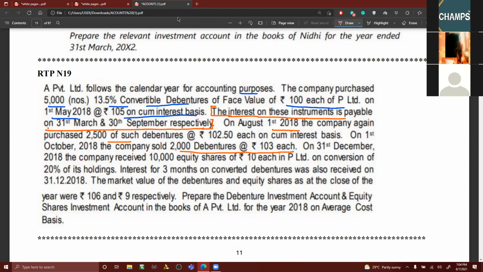Good. Why no accrued interest? Generally when debentures are sold, we'll be having either cum interest or ex interest. It has not been mentioned. The reason is 1st October 2018 falls immediately after 30th September, the last date of payment of interest by the company. So there's no question of accrued interest, be it cum interest or ex interest. That is the reason why he has not given that. But you have to find out the cost price of it.